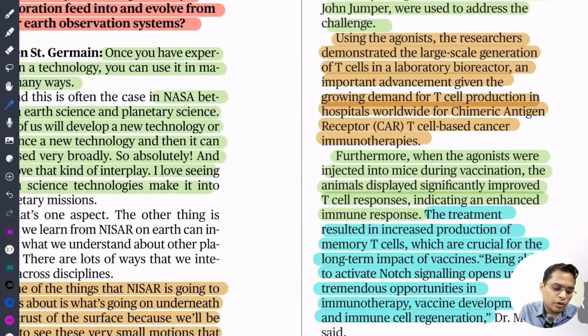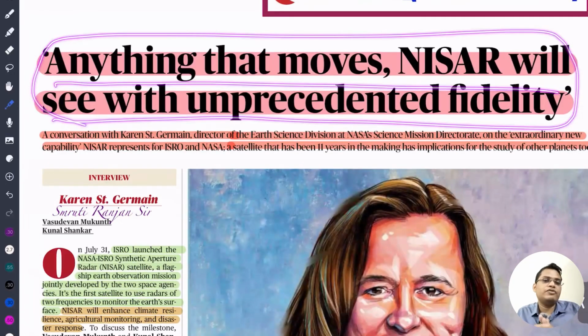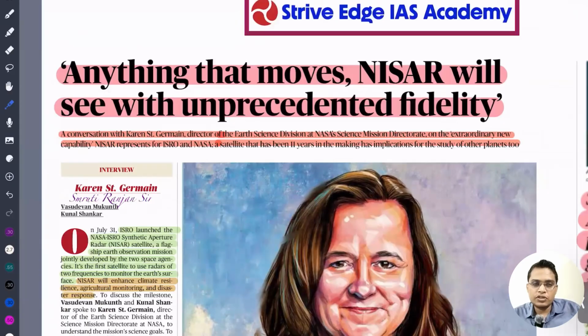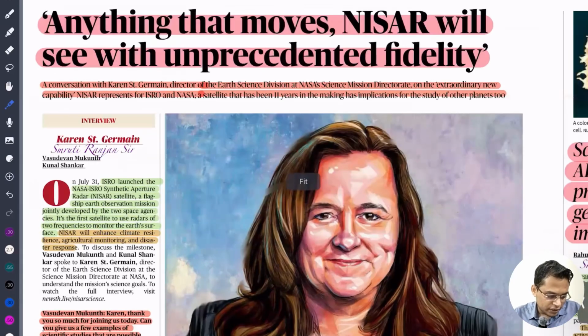Next is about the NASA ISRO Synthetic Aperture Radar. This article is talking about how we have recently launched the NISAR satellite. It is a joint collaboration between NASA and ISRO to build this satellite. It took a lot of time, around I think 12 to 14 years.